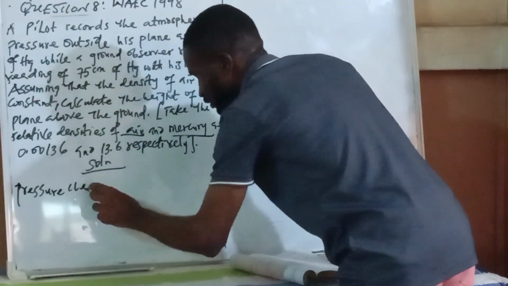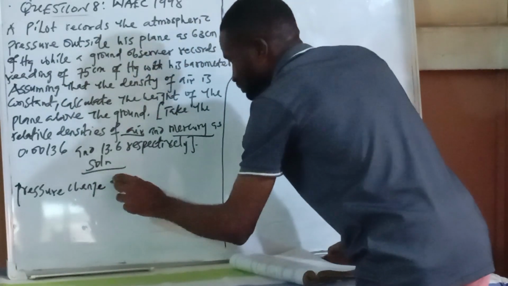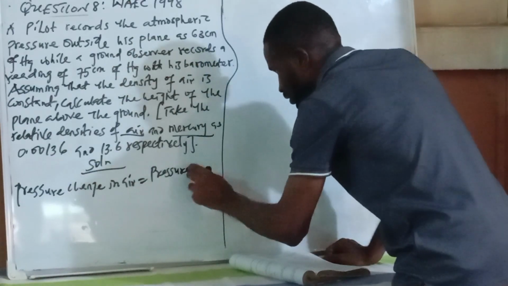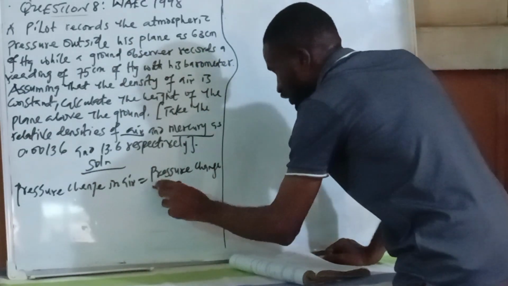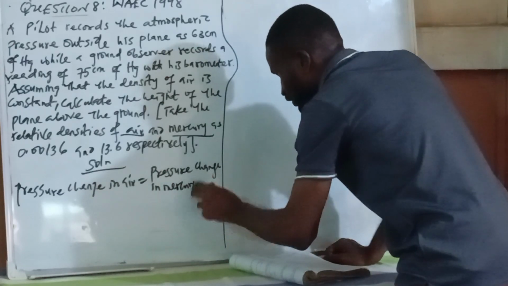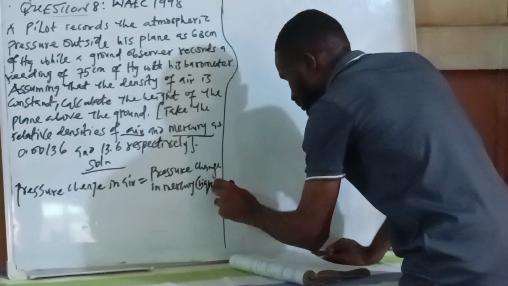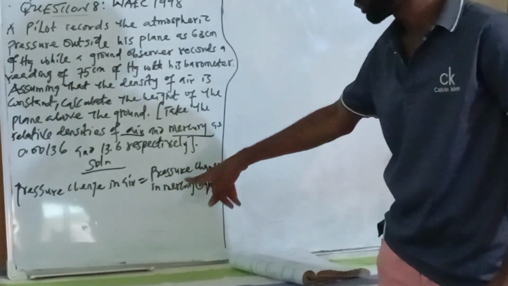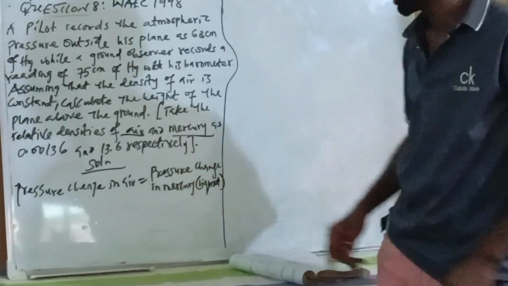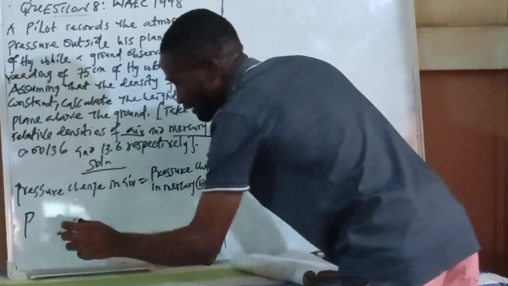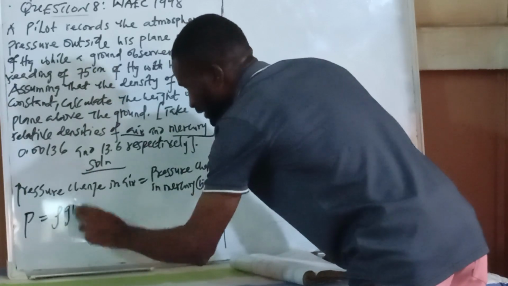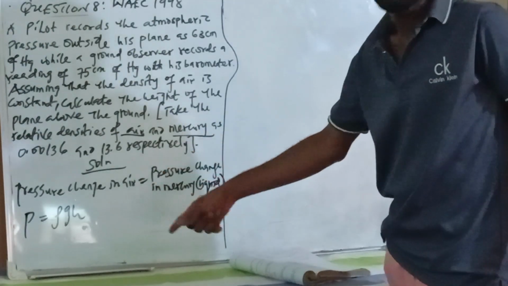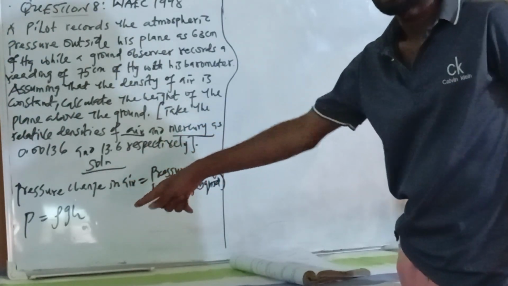I'll start by saying that pressure change in air is equal to pressure change in mercury. Now this mercury can be liquid. There are some things that will tell you it is liquid. Okay? So pressure change in air is equal to pressure change in what now? In mercury or liquid. Okay. Then of course you know that the general formula we are going to use is pressure is equal to density times acceleration due to gravity times height.